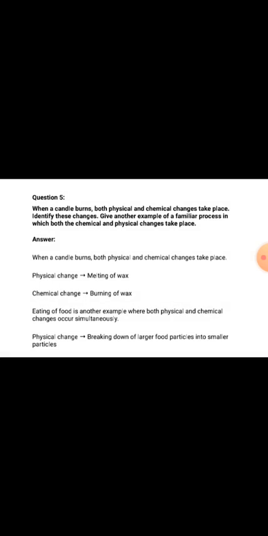Question number 5. When a candle burns, both physical and chemical change take place. Identify these changes. Give another example of a familiar process in which both chemical and physical change take place. So your answer is, when a candle burns, both physical and chemical change take place. Physical change, which is melting of wax, and chemical change, which is burning of wax. These are the physical and chemical changes.